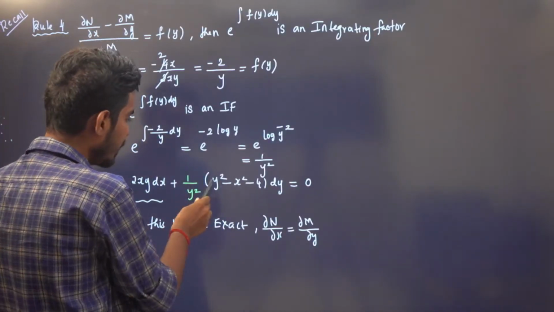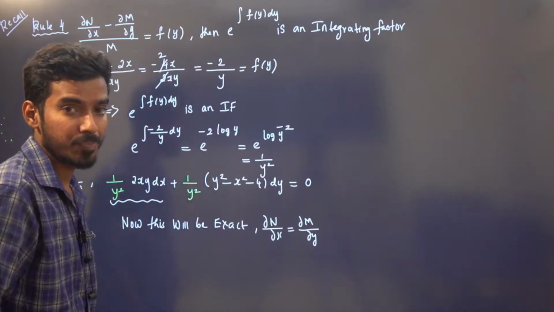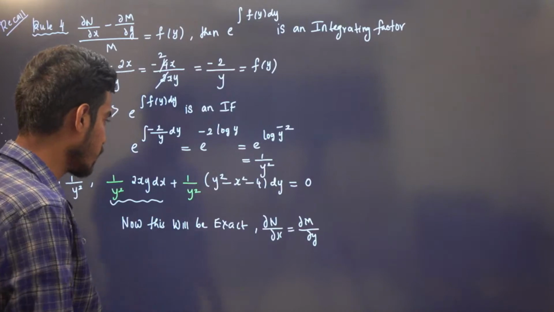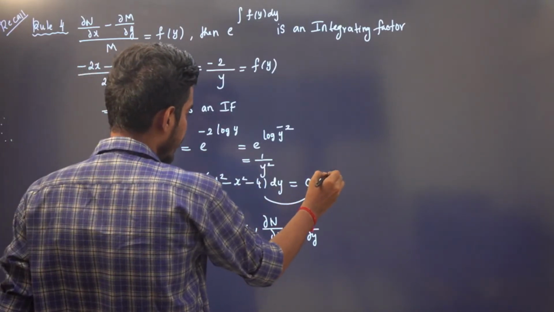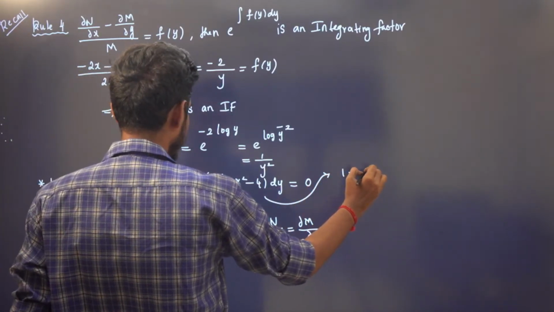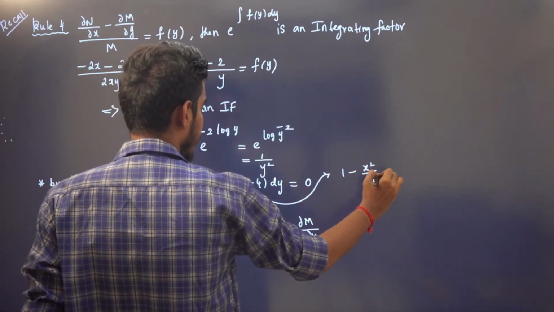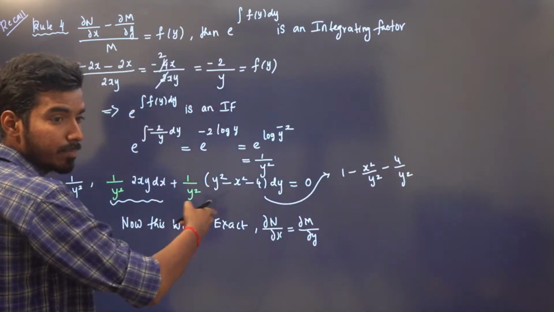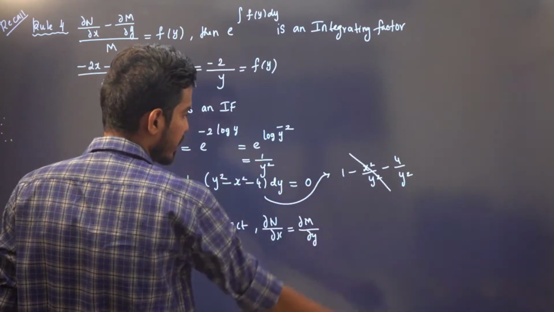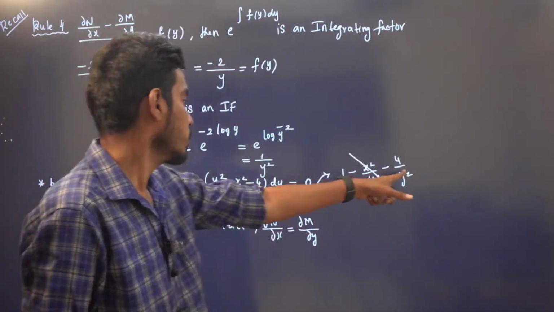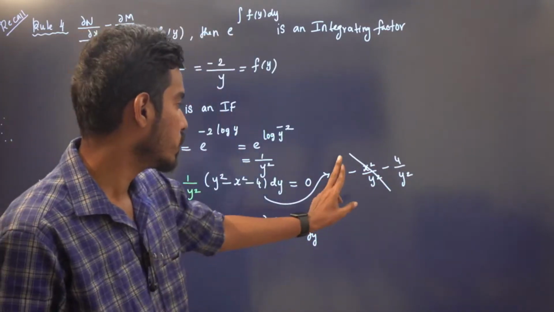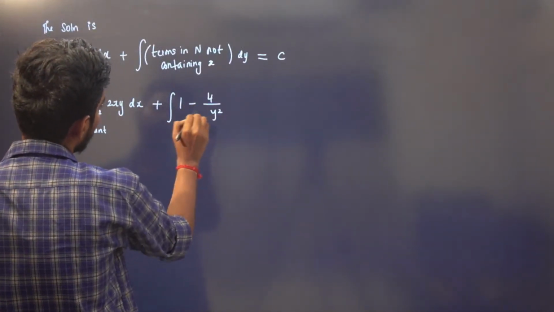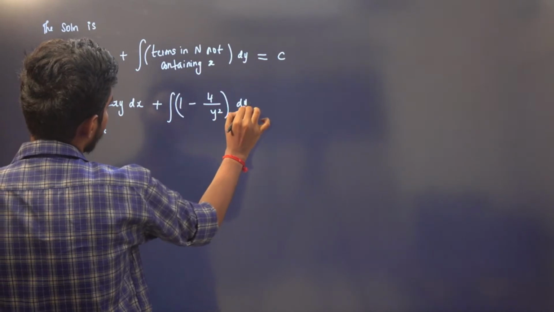So you can see if I multiply by y square, here we will have 1. So 1 will not contain x. And if I multiply this inside, we have three terms here, right? 1, minus x square by y square, minus 4 by y square. So these are the three terms you will have after multiplying. The term containing x, cancel it out. There are two terms that do not contain x. What are those two terms? 1 minus 4 by y square, into dy is equal to c, right?